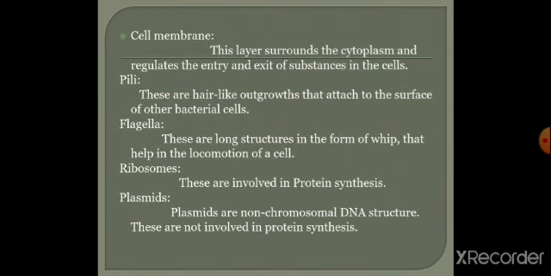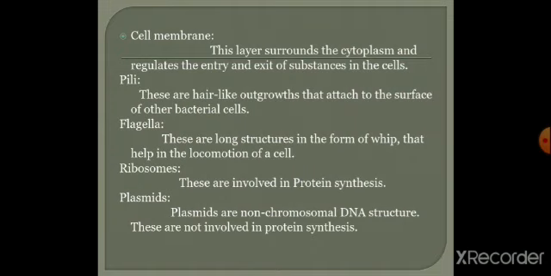Cell membrane. The cell membrane is the plasma membrane. This layer surrounds the cytoplasm and regulates the entry and exit of substances in the cell. The plasma membrane here acts as an entry port. It will allow some substances to go inside the cell, and some substances to go outside the cell. And pili are present. Pili are hair-like outgrowths that attach to the surface of other bacterial cells.